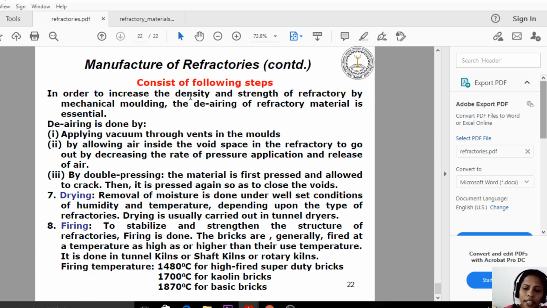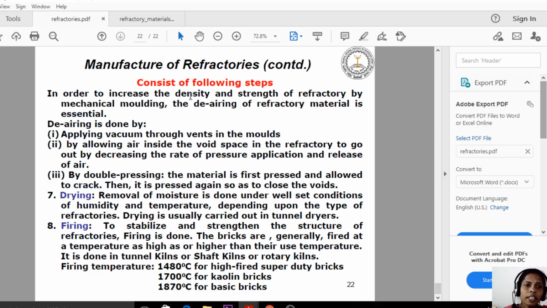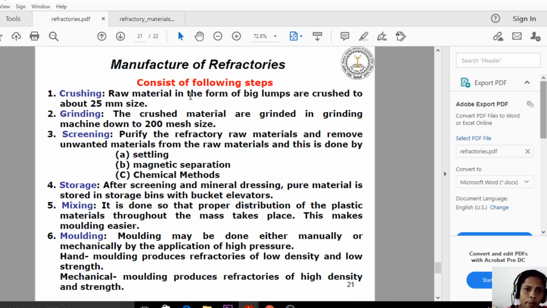We have around 8 continuous steps in the preparation of refractories: crushing, grinding, screening, storage, mixing, molding, drying and firing. The same steps are followed in the preparation of bricks also, because one example of a refractory is the brick.